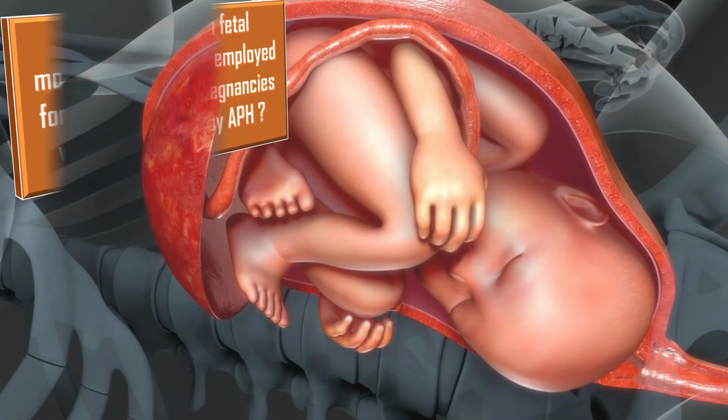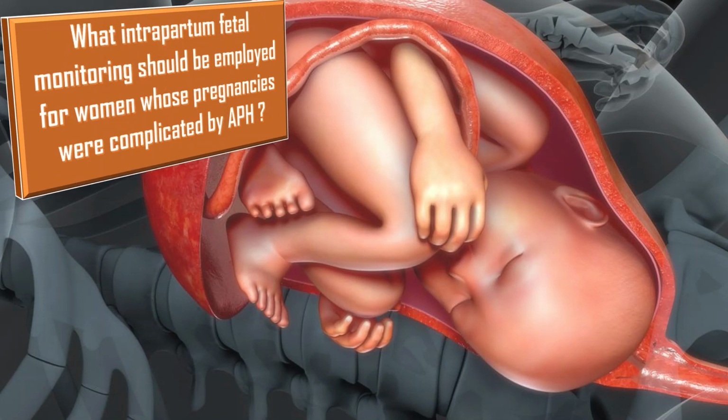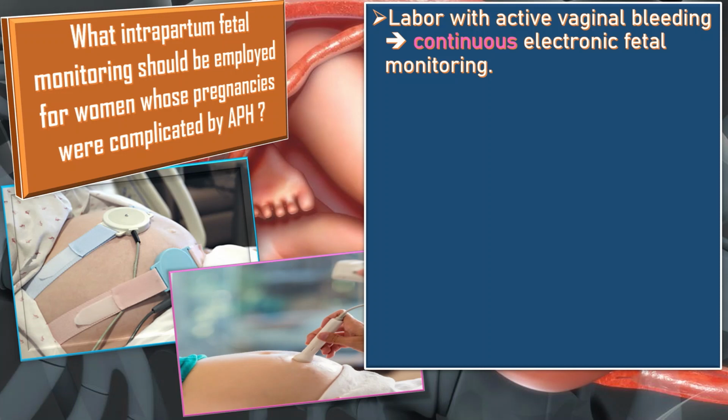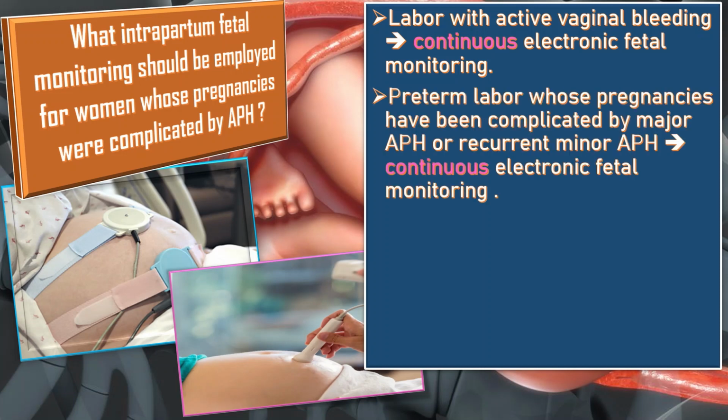Now, what intrapartum fetal monitoring should be employed for the women whose pregnancies were complicated by APH? Women in labor with active vaginal bleeding require continuous electronic fetal monitoring. In women who are in preterm labor, whose pregnancies have been complicated by major APH or recurrent minor APH, or if there has been any clinical suspicion of abruption, then continuous CTG monitoring should be recommended.